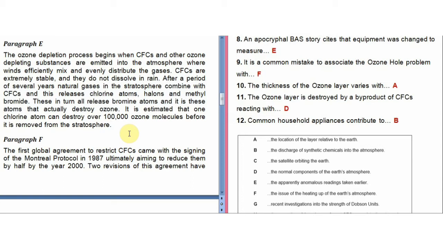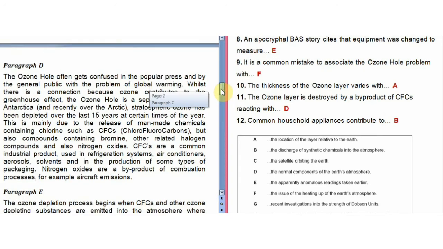Common household appliances contribute to the discharge of synthetic chemicals into the atmosphere. From the word synthetic, you would have come to know where the location would be, because synthetic means man-made, or you could say artificial. So definitely the heading of paragraph D was artificial emissions, so the answer to the 12th question will also be in paragraph D.